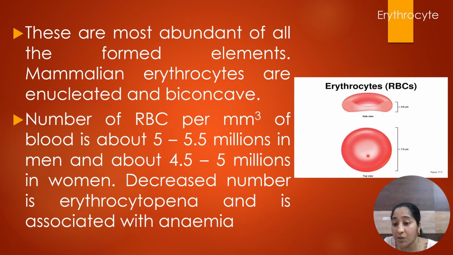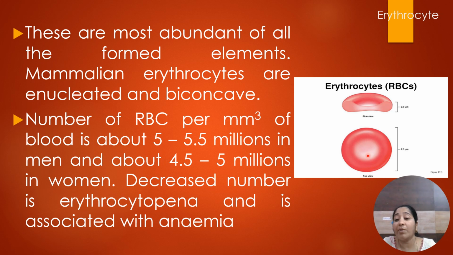Why are these enucleated? At the start, when RBCs are produced, they contain a nucleus and other cell organelles like ER, Golgi complex, all are present. When the RBC matures, all the cell organelles disintegrate or disappear. Why?